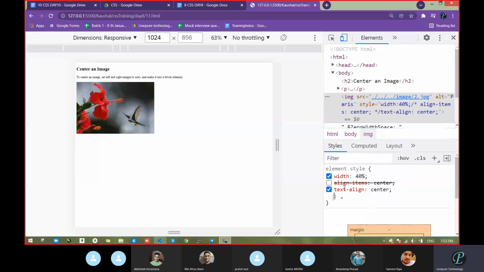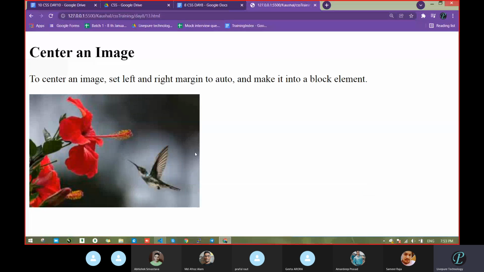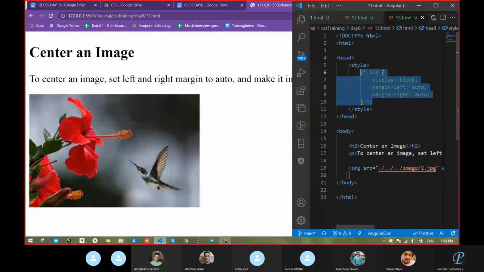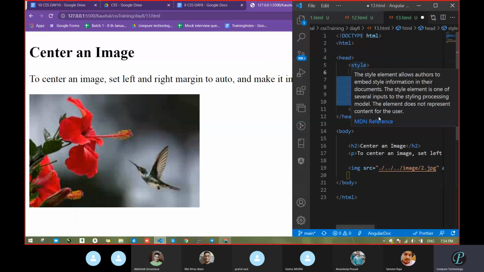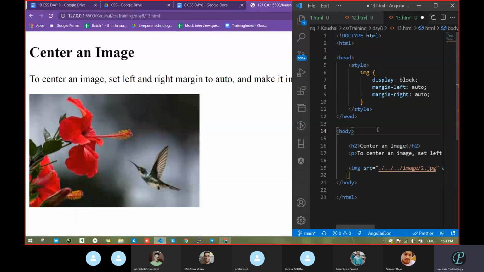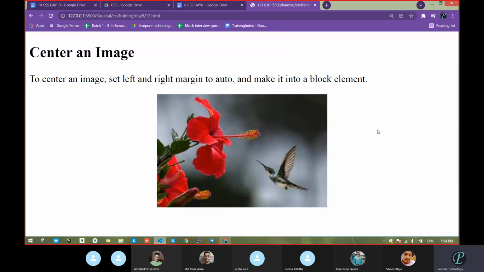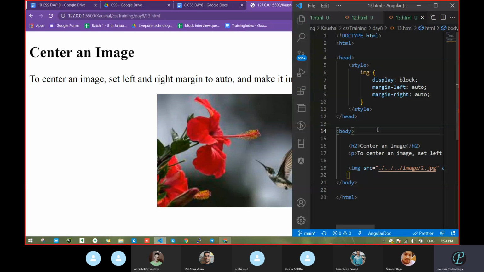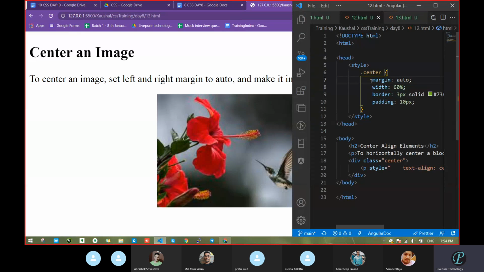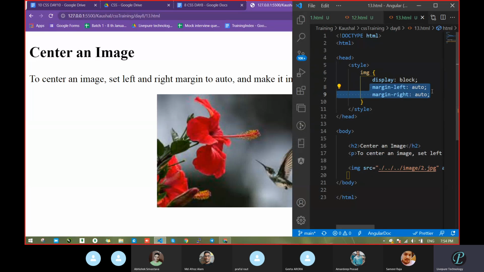Okay. So what we did for moving the image to the center, we first made the display block. Means we converted the image into a block level element, because we know the image is an inline element. That's why we converted that into block level. And after that, we used margin auto as before. Clear? So let's do one thing. Comment these two first.